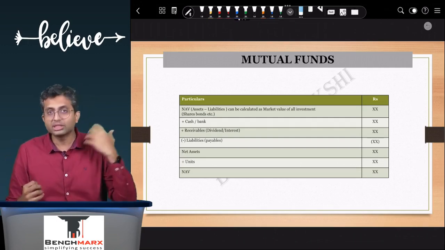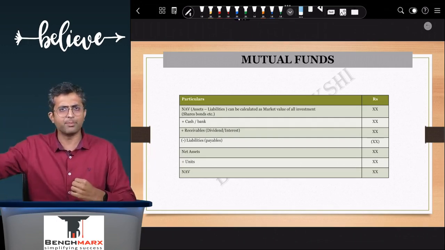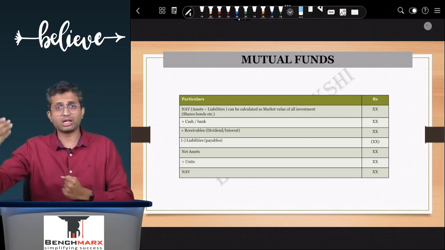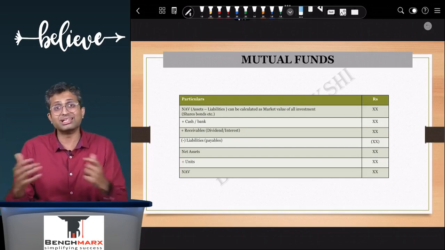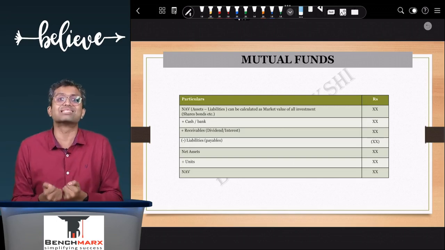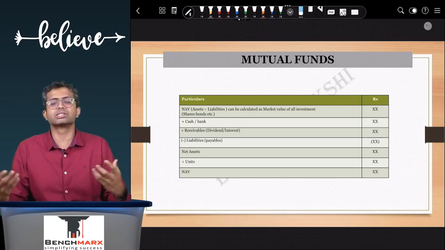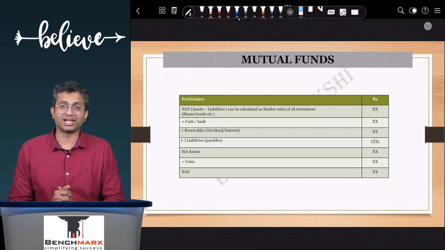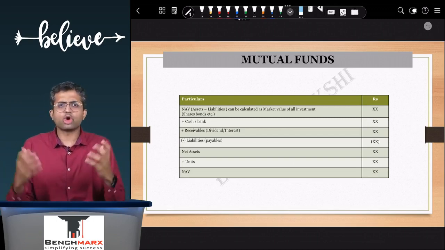Apart from this, there can be other assets as well, like you might have invested in companies or bonds, and these companies have announced dividends or time has passed and interest has accrued. However, you have not yet received them. And as a result, this is a receivable that can also be a part of the net assets. So we are just talking about assets.